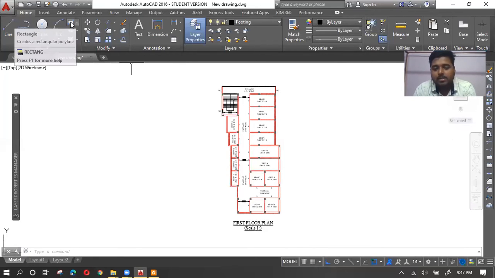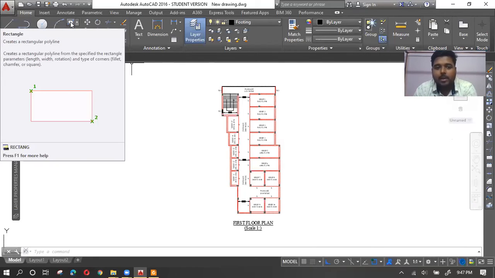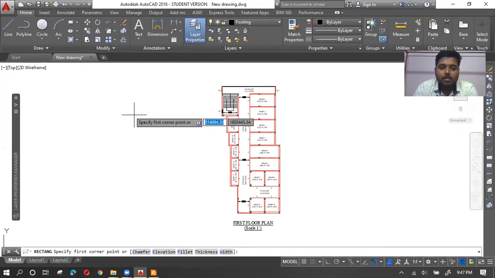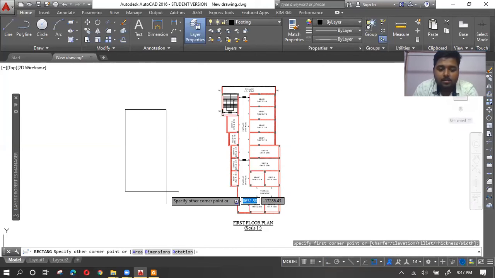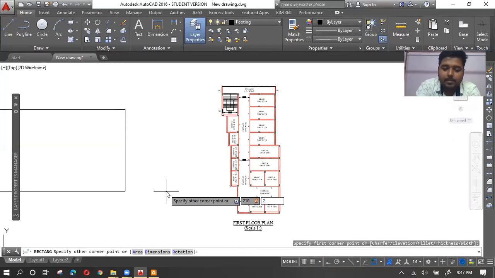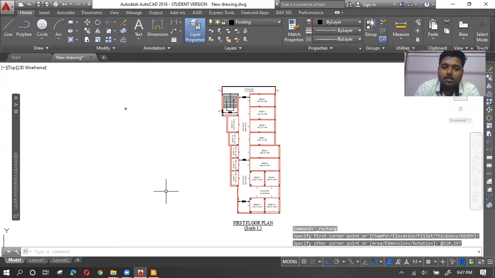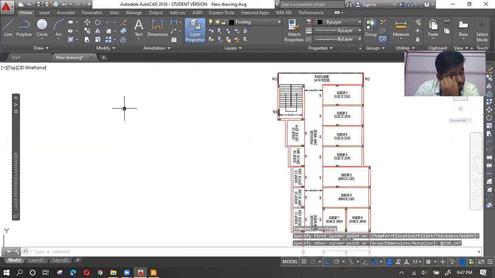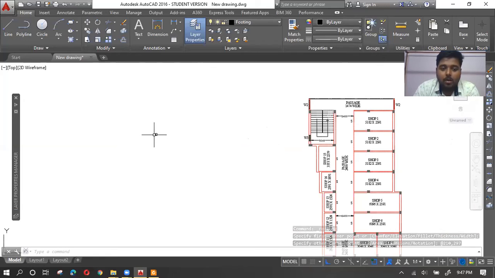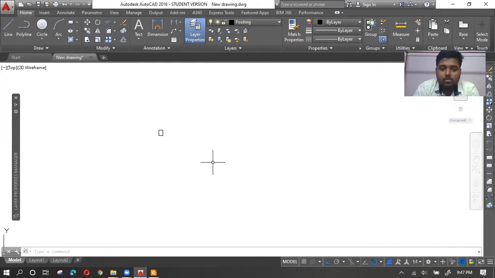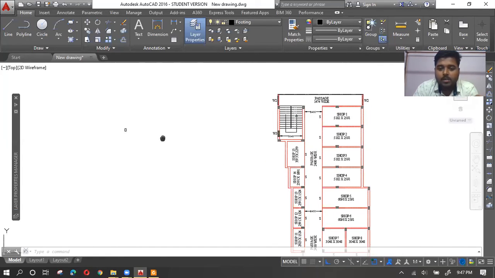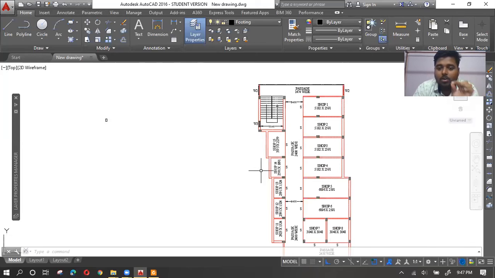Let's say I'm going to print this particular drawing on an A4 sheet. So first I need to draft an A4 sheet. That is 210 by 297. You can get the standard dimensions in Google also. So obviously this is very small. So remember one thing, never ever scale your drawings.